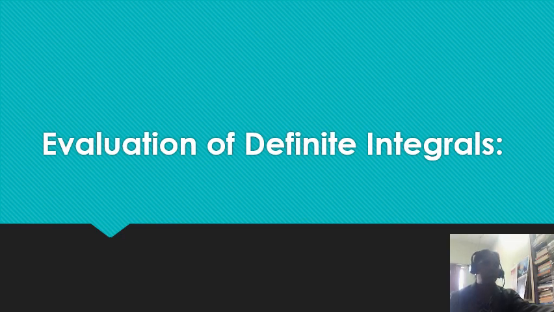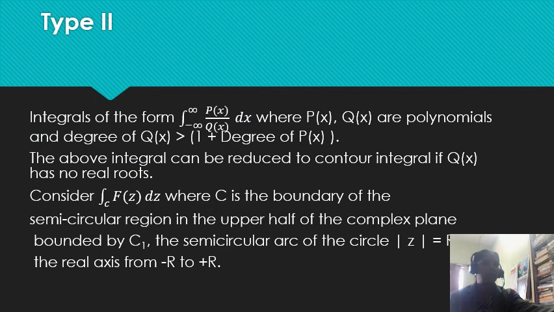Evaluation of definite integrals. Let us see type 2. The integrals of the form integral from minus infinity to plus infinity of p of x by q of x dx, where p of x, q of x are polynomials and the degree of q of x must be greater than 1 plus the degree of p of x. The above integral can be reduced to a contour integral if q of x has no real roots.